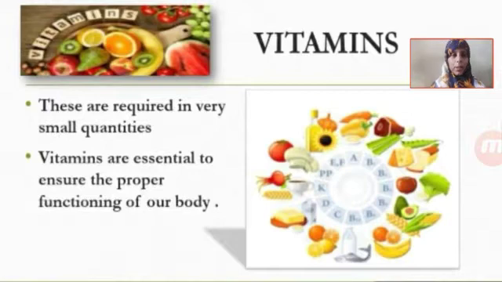Mostly they are required in very small amounts, but we can't underestimate them. Why? Because if the intake is less, we will suffer from deficiency diseases.